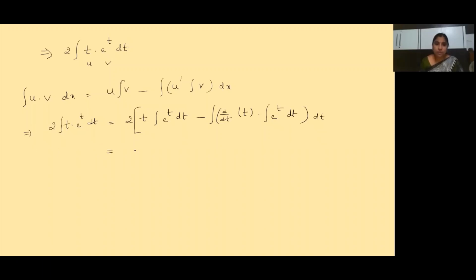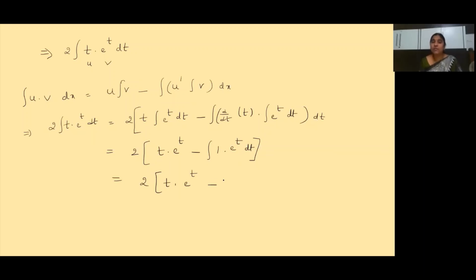Now, which is equal to 2 into t into the integral of e to the power of t, which is e to the power of t, minus the integral of d by dt of t, which is 1, into the integral of e to the power of t, which is e to the power of t, dt. Clear? Now, let us close the bracket here. This is equal to 2 into t into e to the power of t minus 1 into e power t, which is e power t only.